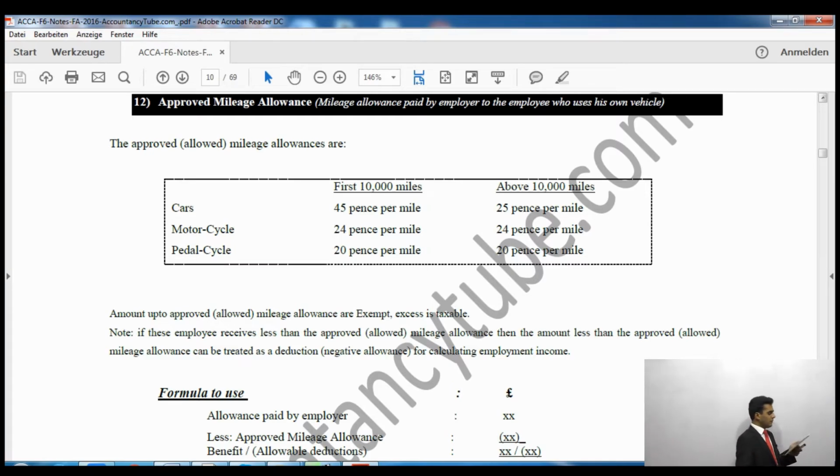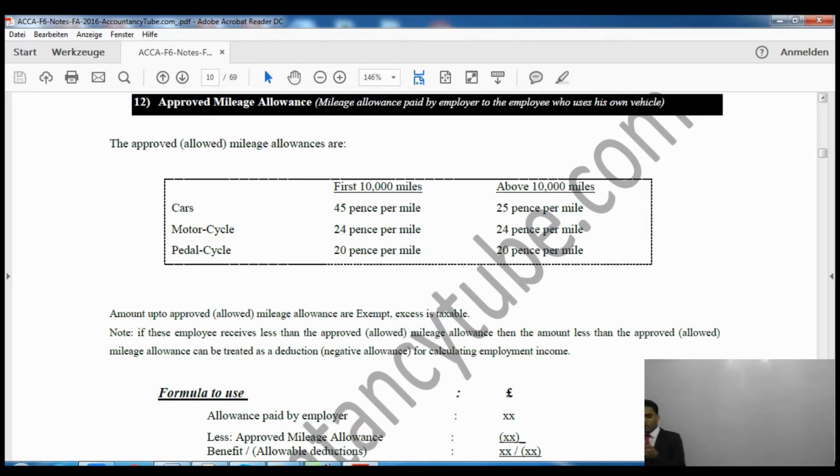Alright, likewise for motorcycles it's 24 pence per mile for the first 10,000 miles, and it's exactly the same above that, so motorcycle is the same for both cases. Right, now what happens is that up to the approved mileage allowance is exempt, and if it is paid in excess of that, that will be taxable.